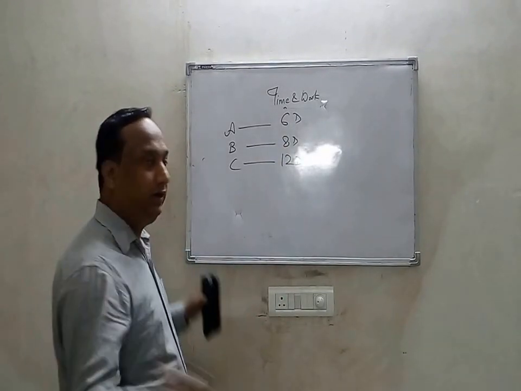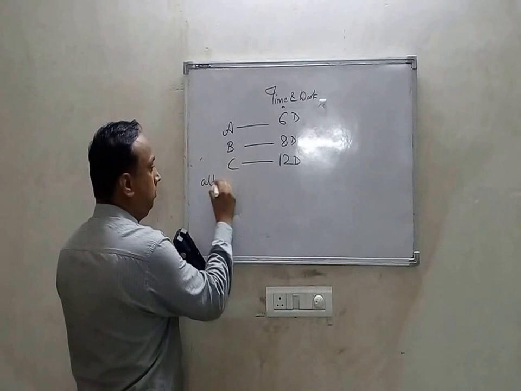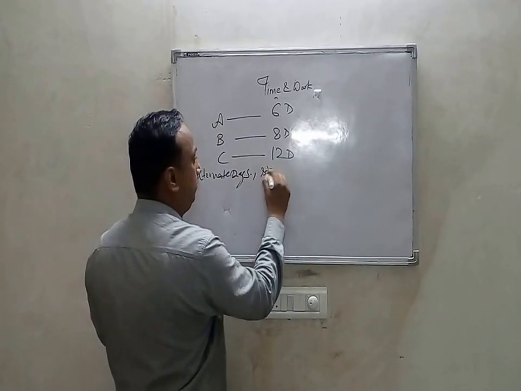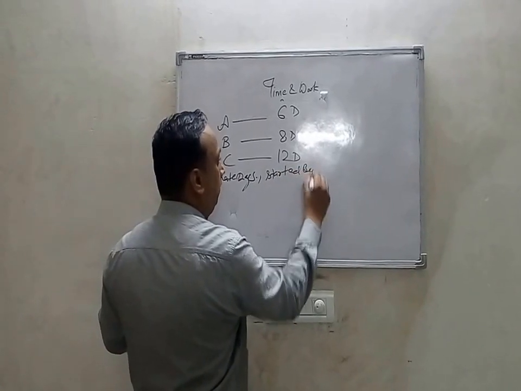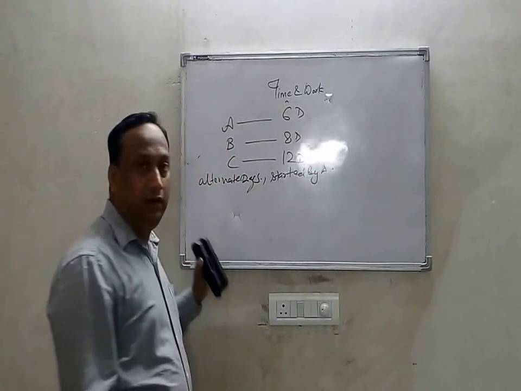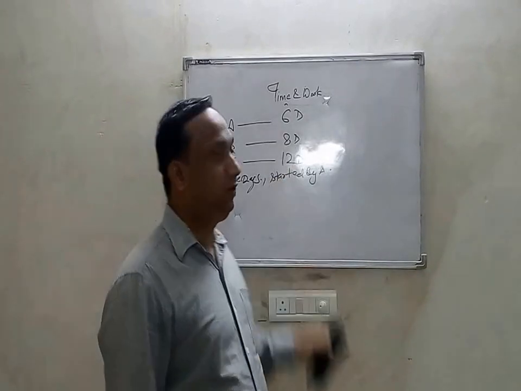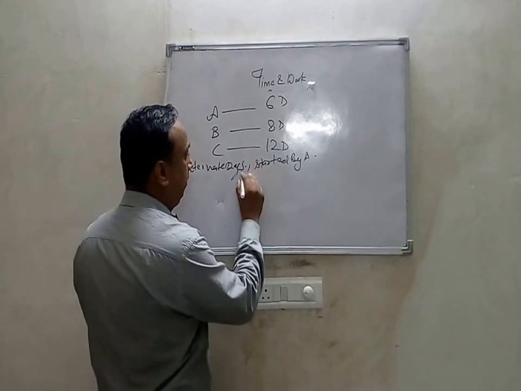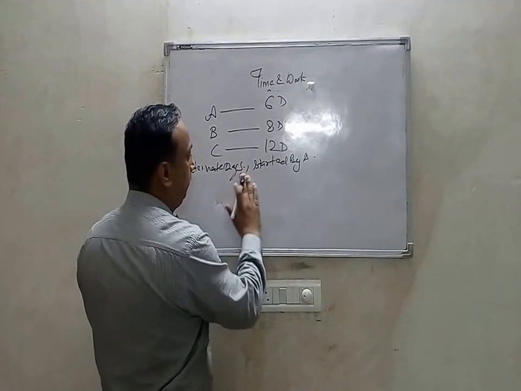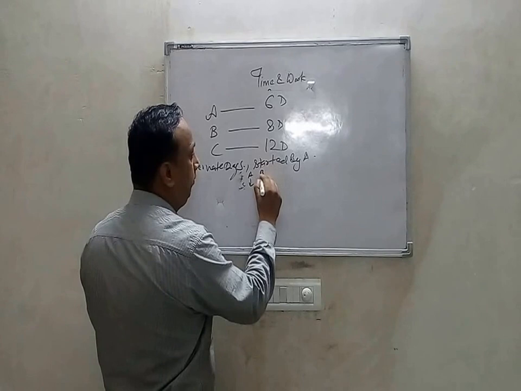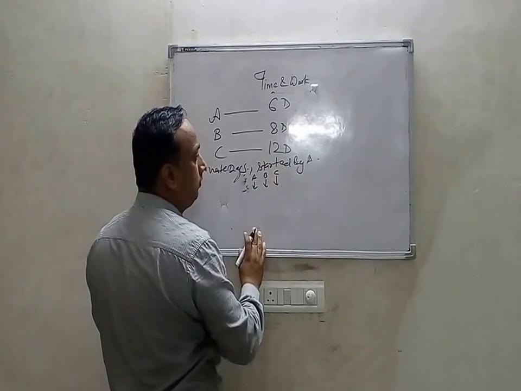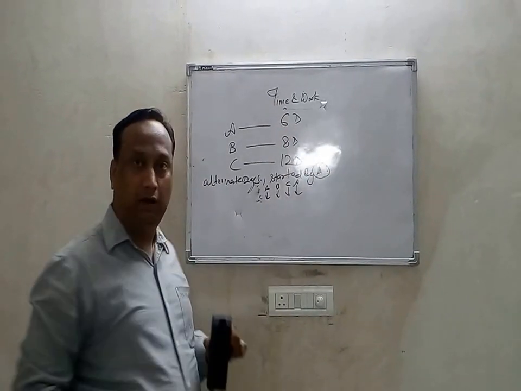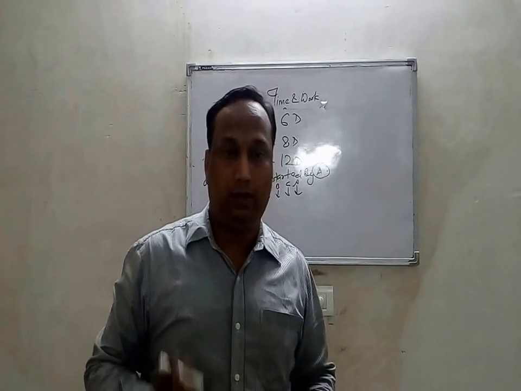If they work on alternate days, started by A, then in how many days will this work be completed? Since they work together, initially A will perform the work, then B will perform, then C will perform, and again A will come because it started by A, in the same manner. But they work on alternate days.